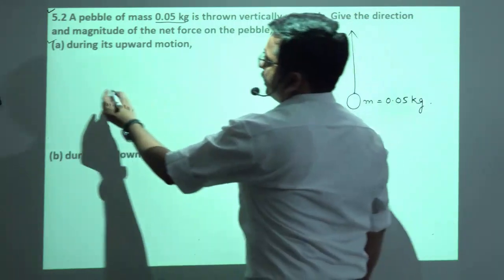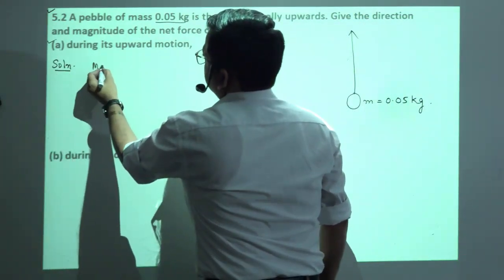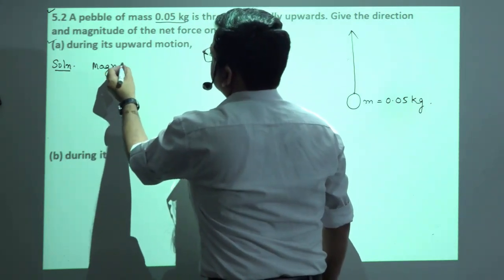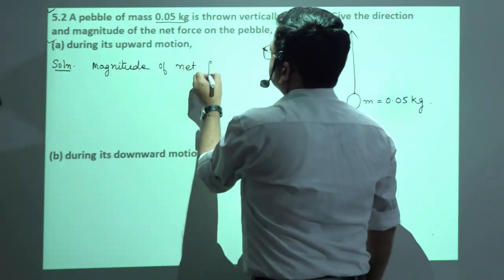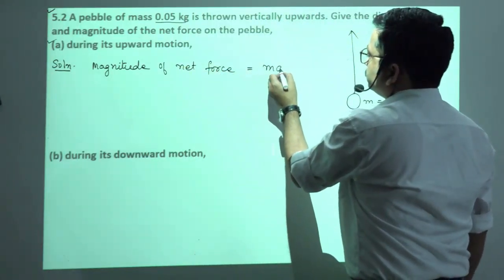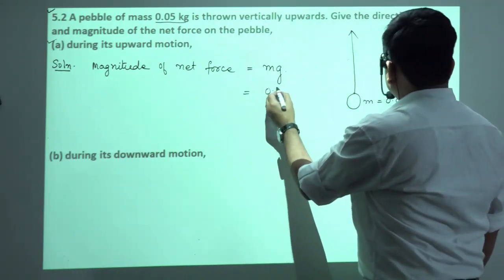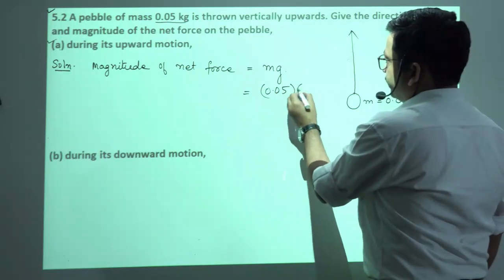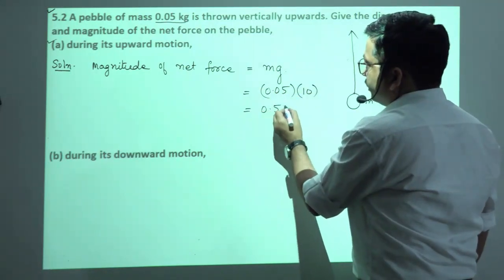So magnitude of net force here in this case will be equal to how much? mg. Okay. And what about m? 0.05 and g is 10 meter per second square. So it will be 0.5 Newton.